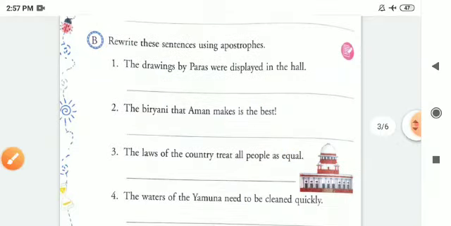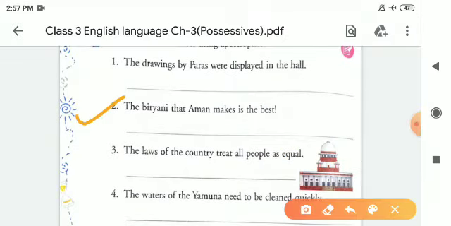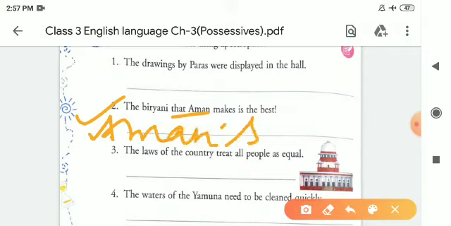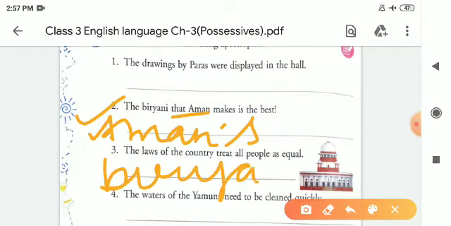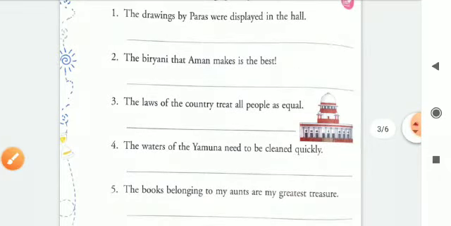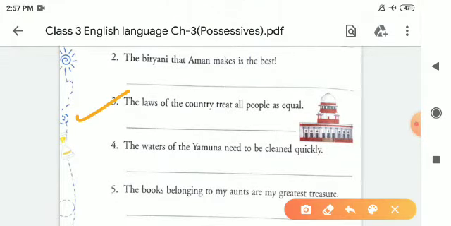Now after that, in the second point: the biryani that Aman makes is the best. So we will write like this, Aman's biryani, because Aman is a noun here, that's why we will put our apostrophe with nouns. Aman's biryani.